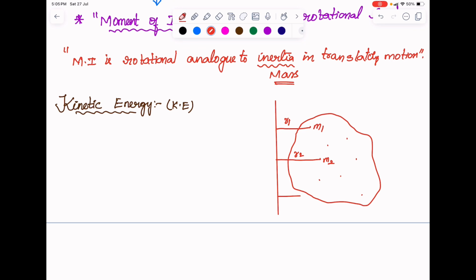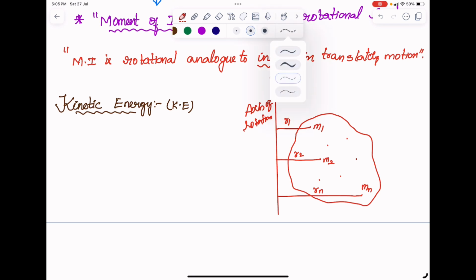Similarly, there are n number of particles, so this is mn, and say the distance is rn. This is the axis of rotation about which the rigid body is going to rotate. So every particle will undergo a circular path only. In that circular path, every particle will have its own velocity, and that velocity will be in the tangential direction.